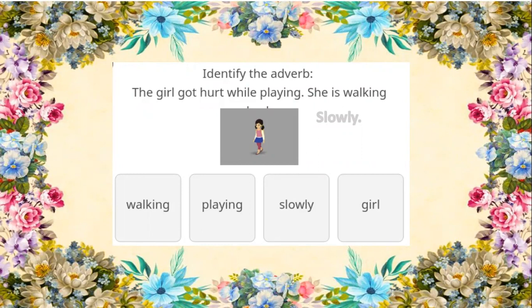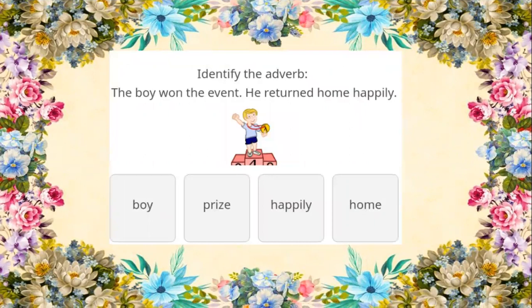She is walking slowly. Four options are given: walking, playing, slowly, girl. Which is the adverb in this sentence? Yes, slowly is an adverb of manner, because it describes how she is walking.